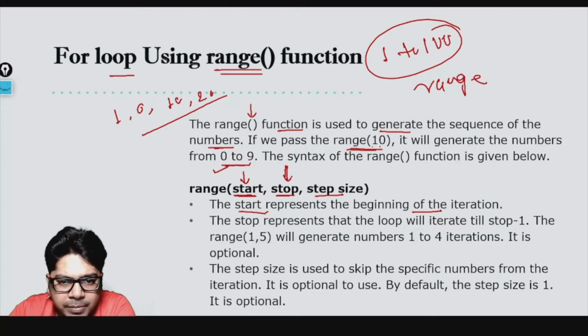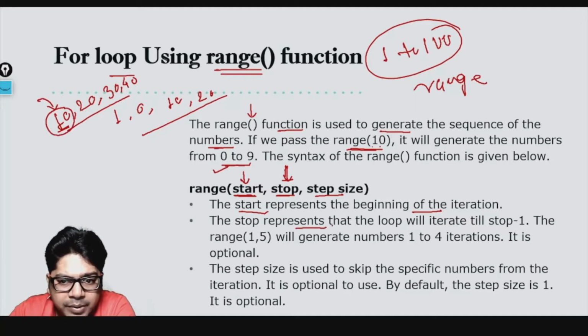Next is stop. Stop means where you want to stop. You want to stop at 10, at 20, at 30, at 40. The important thing to note here is that if you write 10, that you want to stop at 10, then 10 won't be included. It will not include 10. It will just stop at 10. It will not go ahead from there. It means 10 is not included.